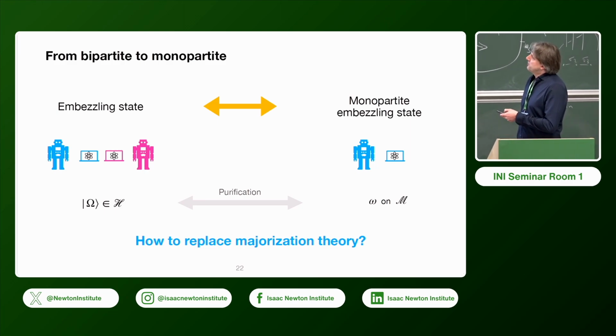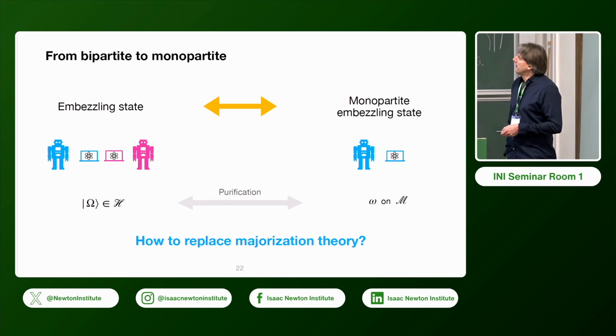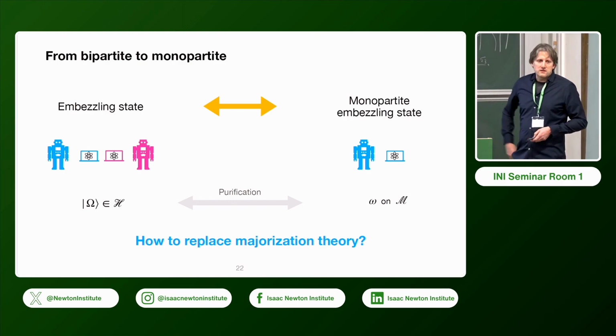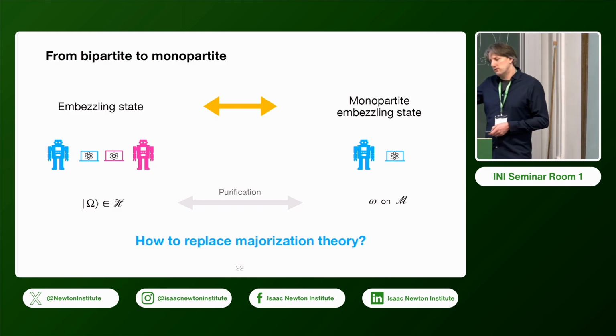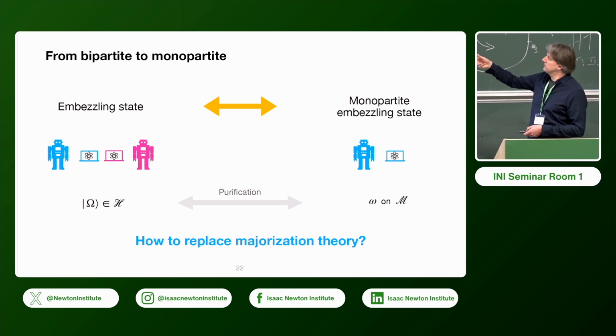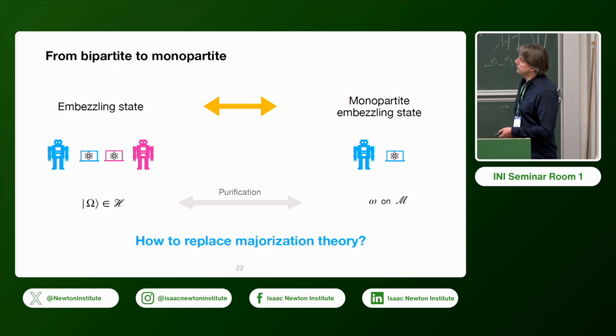Well, okay, as I said before, how we prove this is basically by going from the bipartite setting to the monopartite setting. And in a sense, we want to have something like the analog of Nielsen's theorem, stating something about the marginal of our resource state on the local algebra of L, let's say. And how do we do this?